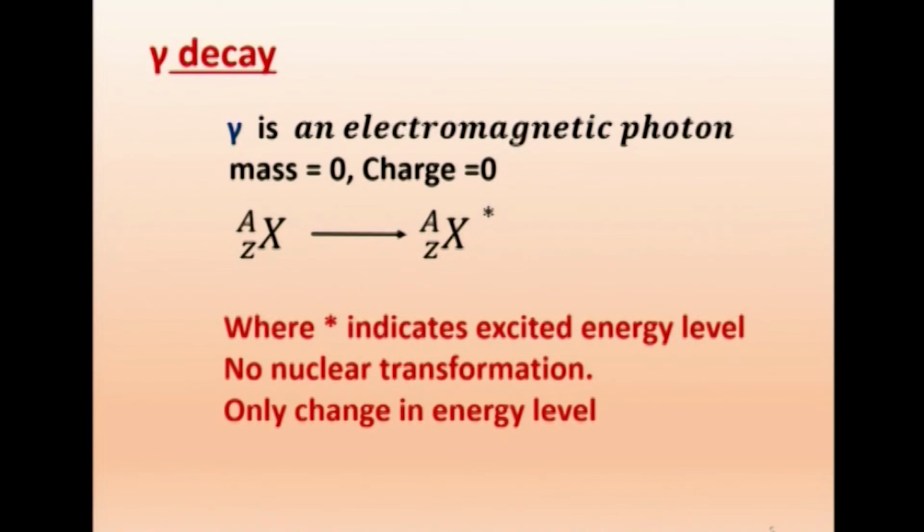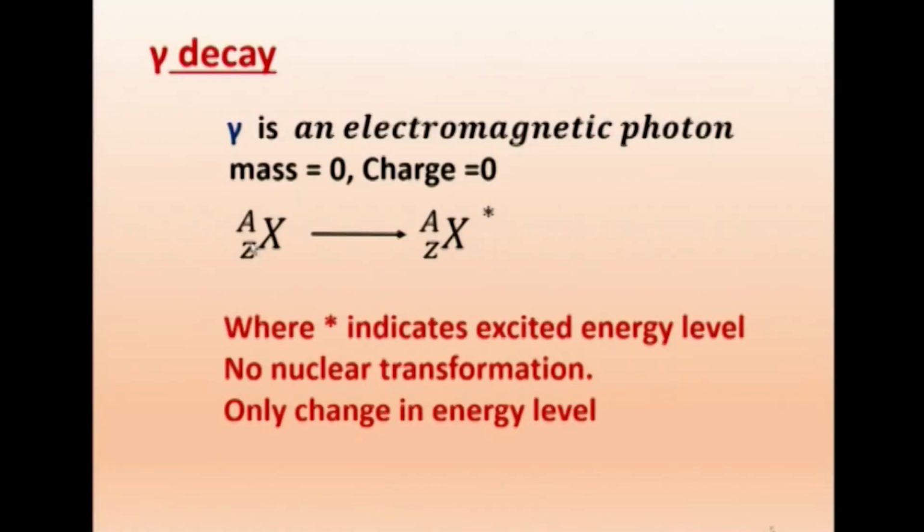Again, about the energy levels we will be discussing in the shell model. It will be very similar to the energy levels in the atomic case. In the atomic case, we have got K, L, M shells. Similarly, within the nucleus, we have got energy levels which are occupied by neutrons and protons. The star indicates excited energy level. No nuclear transformation, only a change in the energy level. So this is for the three types of decay.